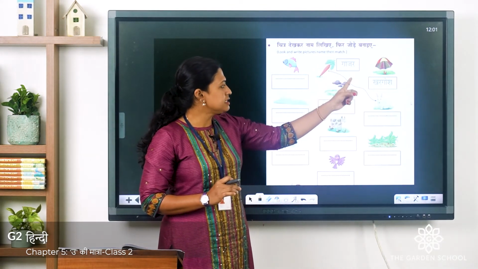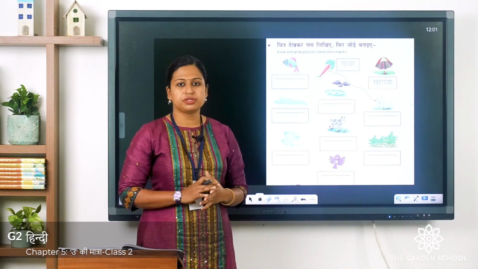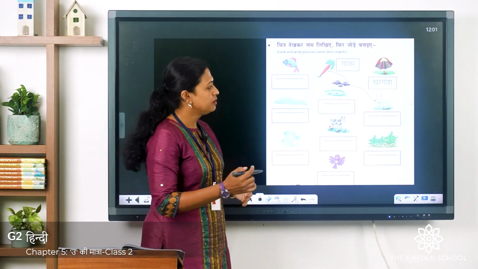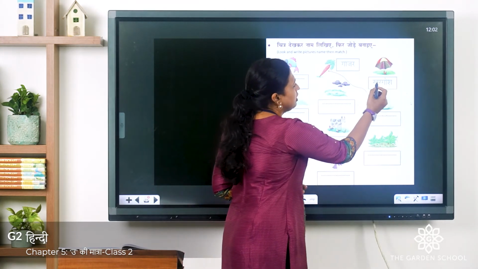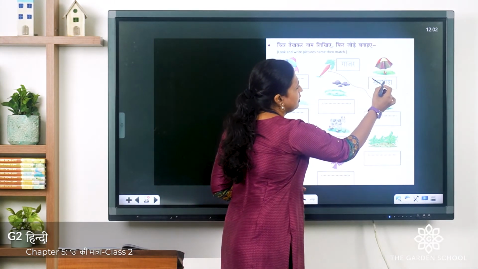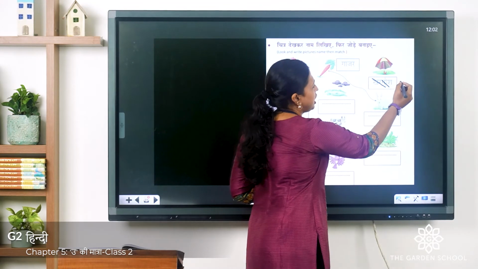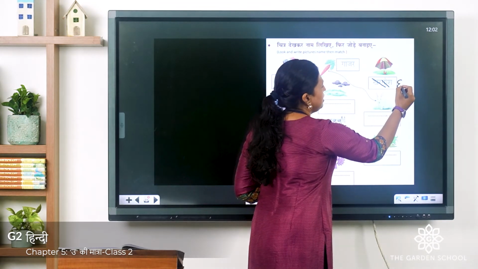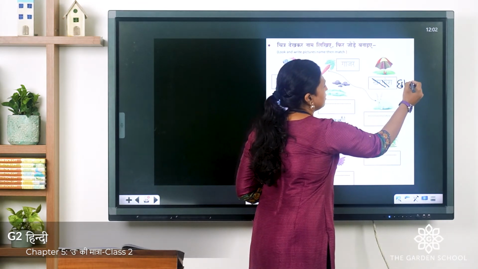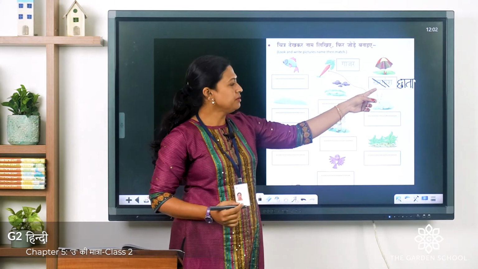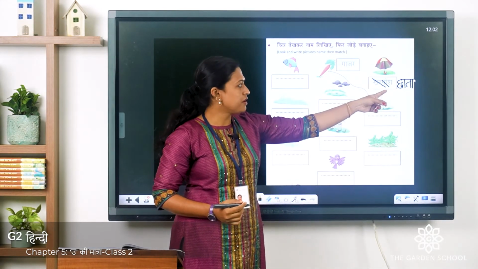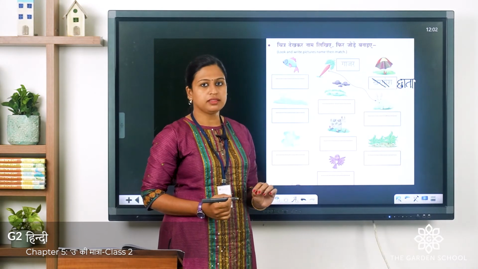So, this carrot is matched to khargosh, which means rabbit. There is a printing mistake here. You have to cut this khargosh from here and you have to write chhata. Umbrella means chhata. There is a small printing mistake. So, you have to remove this khargosh from here and you have to write chhata.